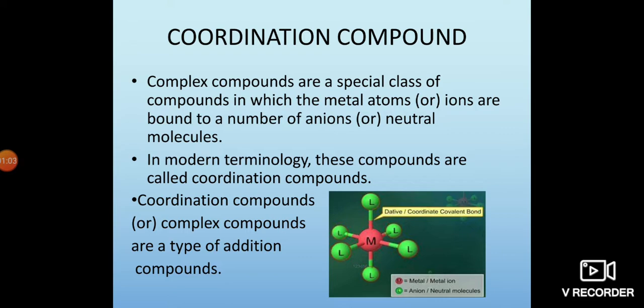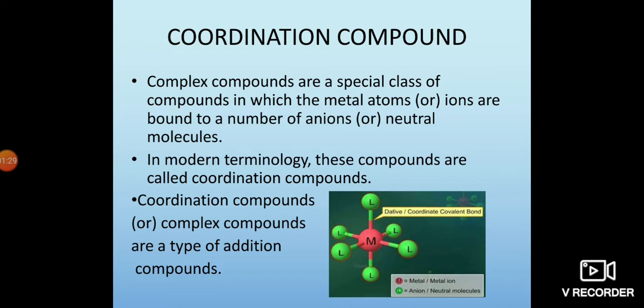In complexes, the metal atom is combined with a number of anions or neutral molecules. In modern terminology, these compounds are called coordination compounds. Coordination compounds or complex compounds are a type of addition compounds.